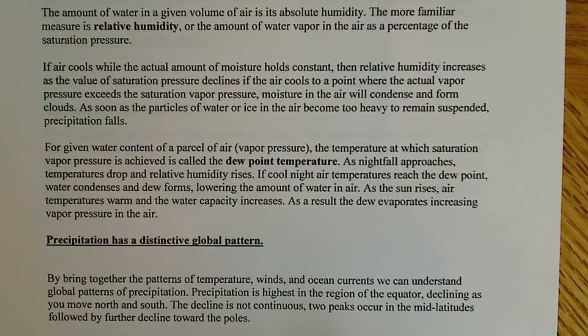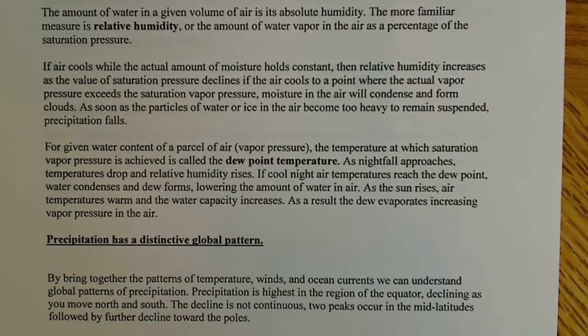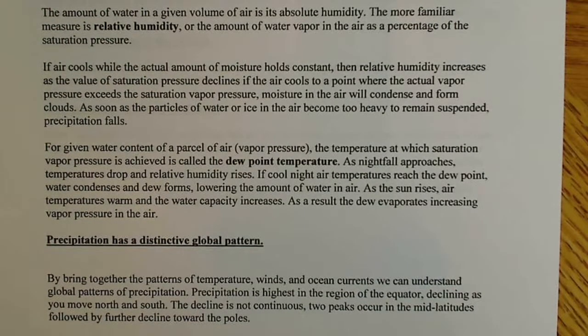So for a given water content, or parcel of air, the temperature at which saturation vapor pressure is achieved is called the dew point temperature. So we've all heard of dew. We've all seen dew on our lawn during the fall as the air cools at night. So as nightfall approaches, temperatures drop and relative humidity rises. If cool night air temperatures reach the dew point, water condenses to form dew, lowering the amount of water in air. Okay, and as the sun rises, air temperatures warm and the water capacity increases. As a result, the dew evaporates, increasing vapor pressure in the air. All right.